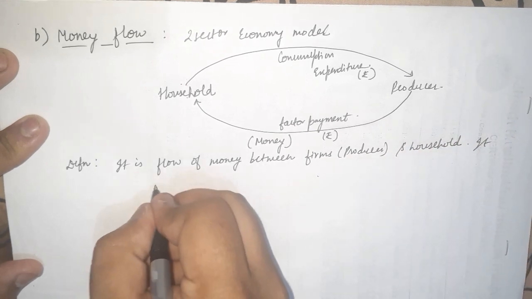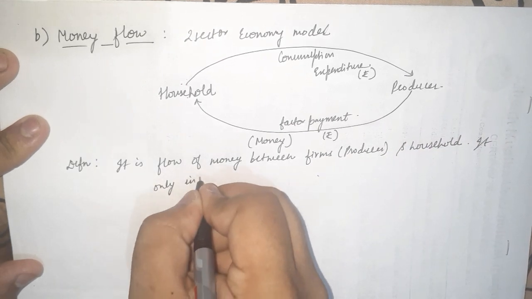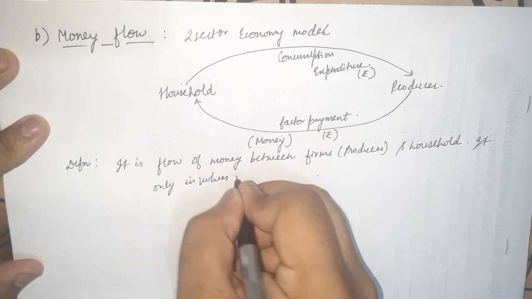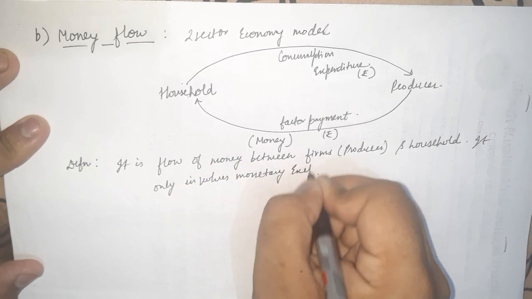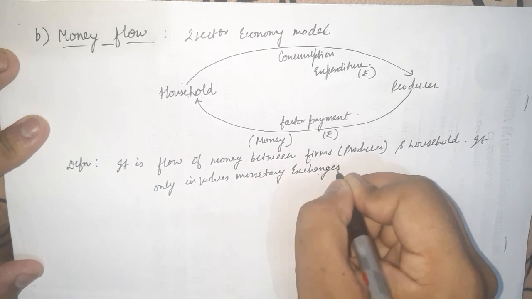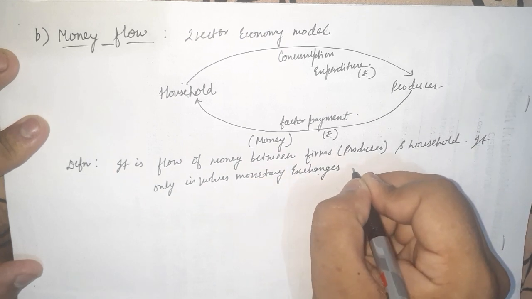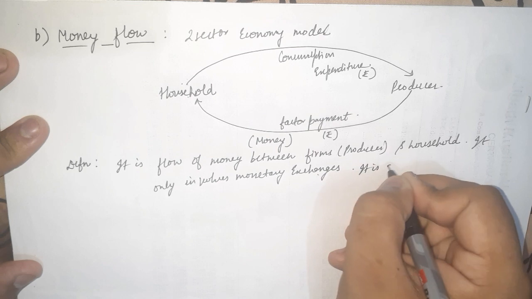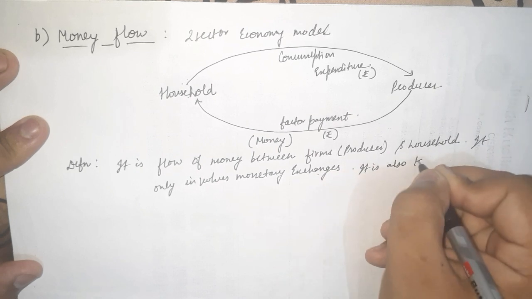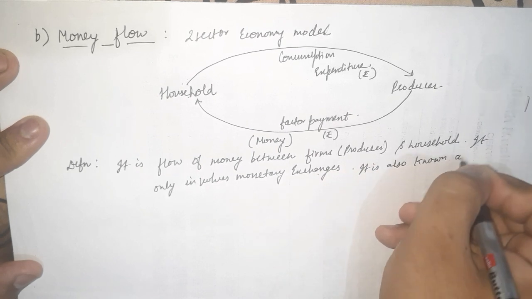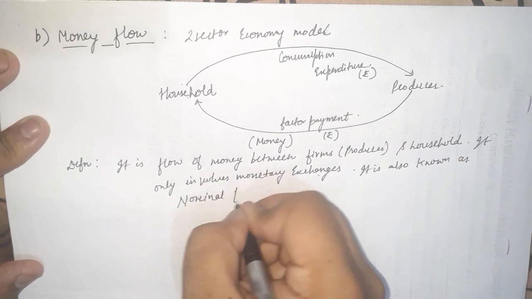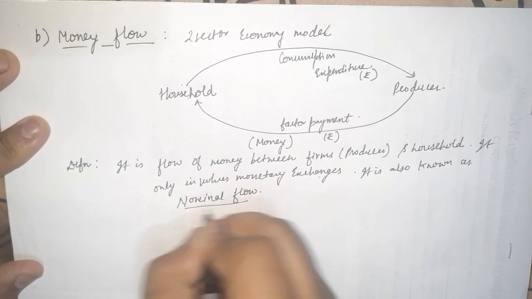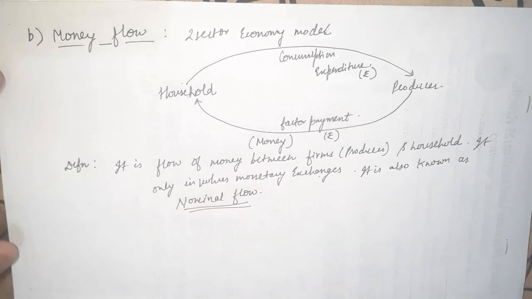It only involves monetary exchanges, and it is also known as nominal flow. Real flow is known as physical flow, and this is known as nominal flow.